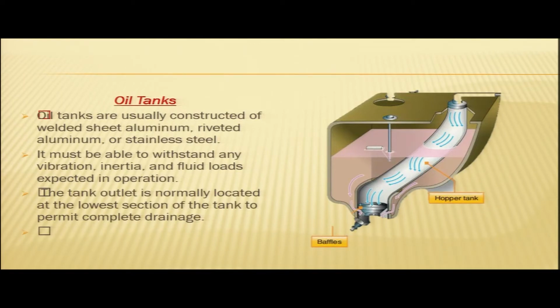The tank outlet is normally located at the lowest section of the tank to permit complete drainage. We have to drain the oil on various occasions, at regular intervals. So the drain is provided at the lowest section of the tank so that you are able to drain the oil completely.